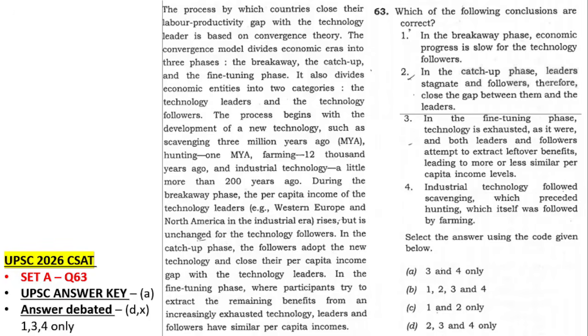Okay, now next one, a very lengthy one. The process by which countries close their labor productivity gap with the technology leader is based on convergence theory. So there is something called convergence theory. The convergence model divides economic eras into 3 phases. First is breakaway, second is catch up, and third is fine tuning. Economic eras mean different timelines of economic changes.